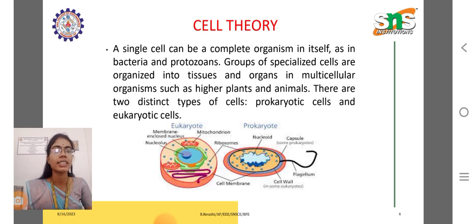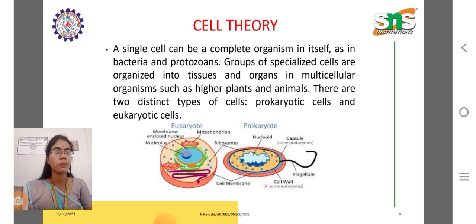Cell theory. A single cell can be a complete organism in itself, such as bacteria and protozoans. Groups of specialized cells are organized into tissues and organs in multicellular organisms such as higher plants and animals.